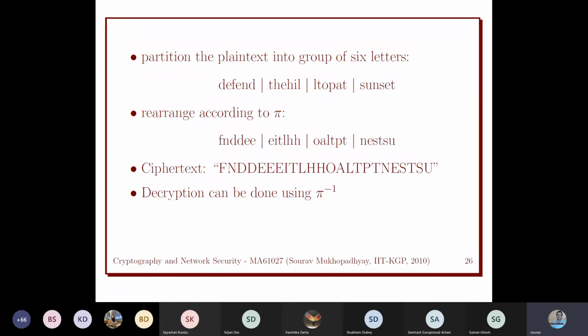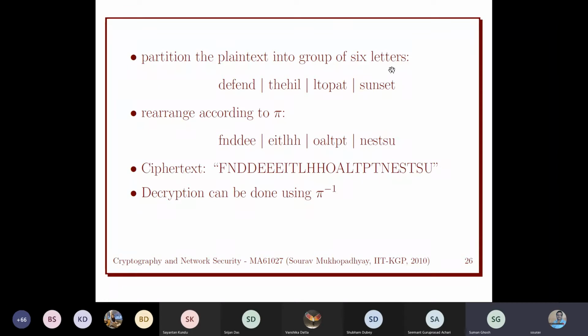So that can also be added. Suppose at the last we have the word sun, then we can use some dummy character. Or any other suggestions?